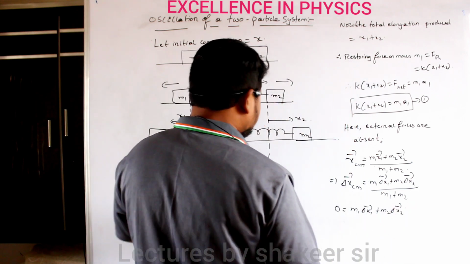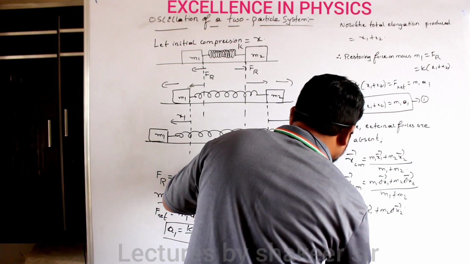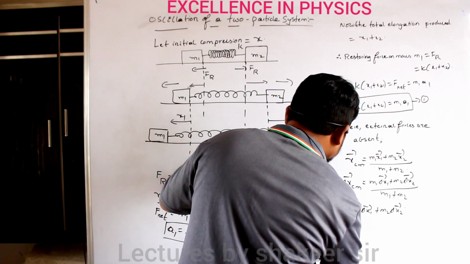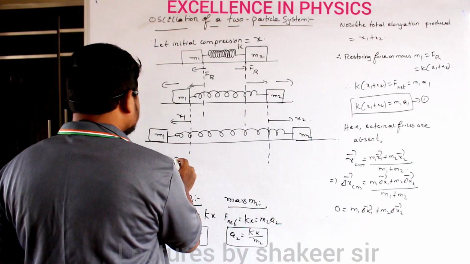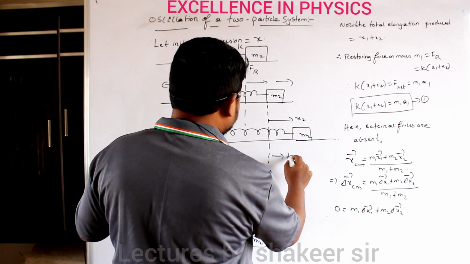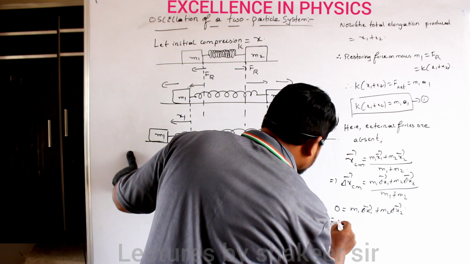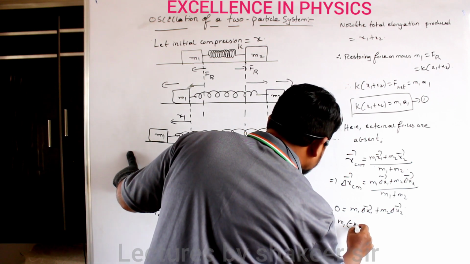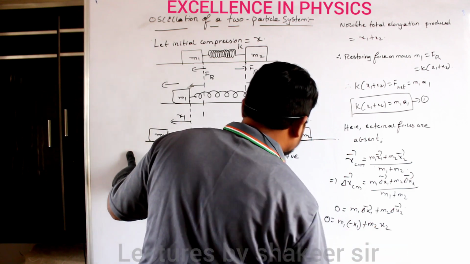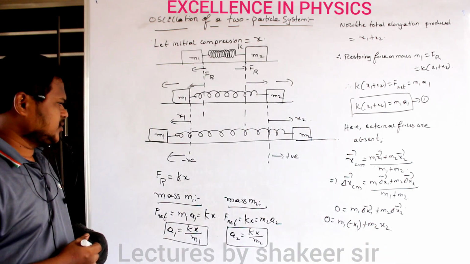So from this what can I write? Let us take this displacement as negative and this displacement as positive. Then I can write 0 is equal to m1 into minus x1 plus m2 into x2. Totally it should be equal to 0. Clear? So I get the equation up to here.